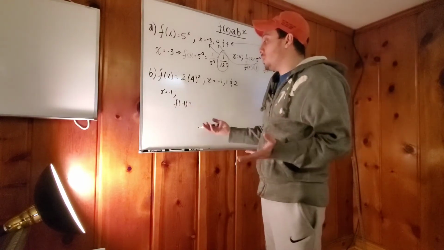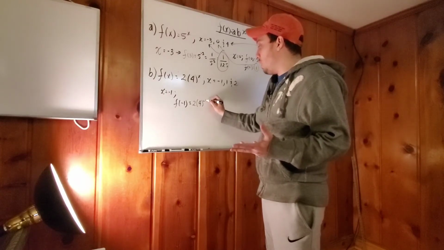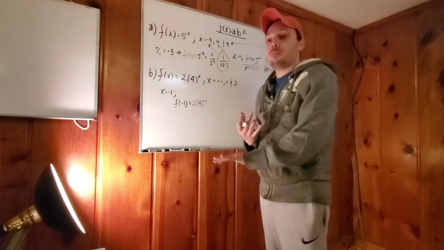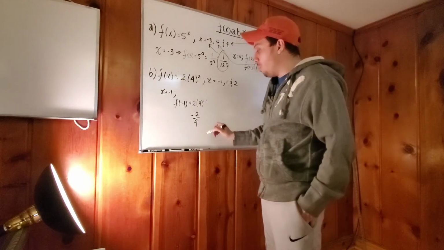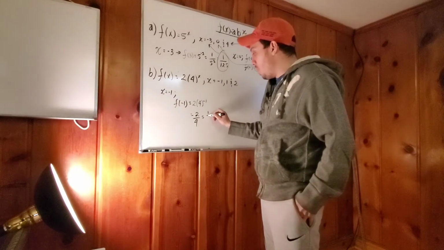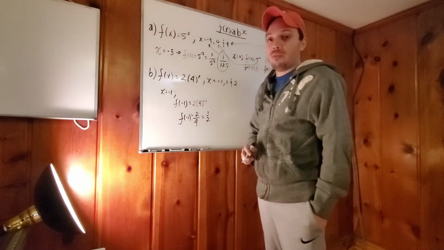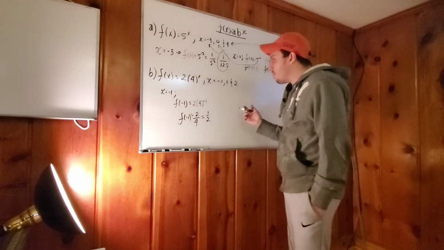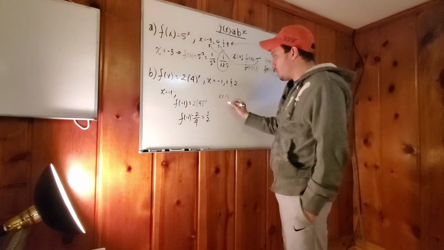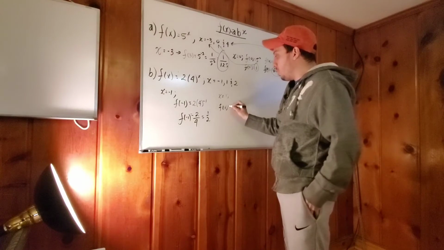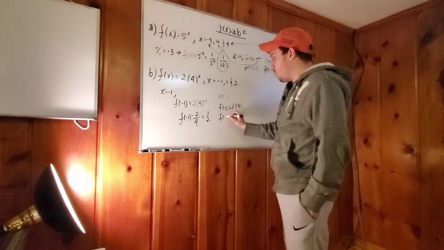And so the function is going to be this value, -1, which is going to be 2 times 4 to the -1. Because the negative means the reciprocal, it's going to be the same thing as 2 over 4 to the 1 power, so it's going to be 1/2. That's going to be the value of the function at -1. What about the value of the function at 1? X equals 1. So f of 1 equals 2 times 4 to the 1 power. So f of 1 is going to be 8.